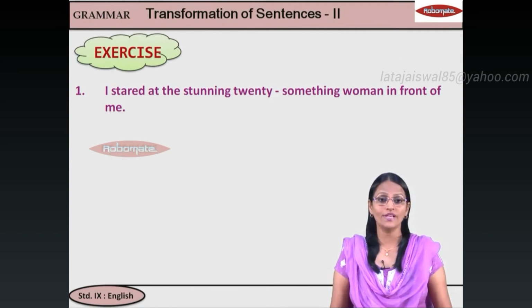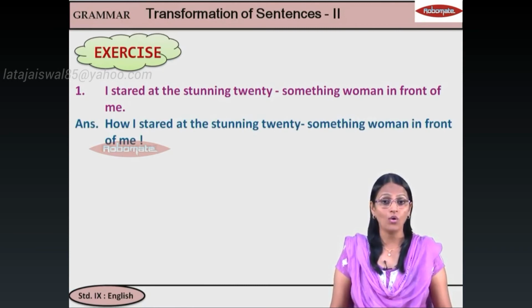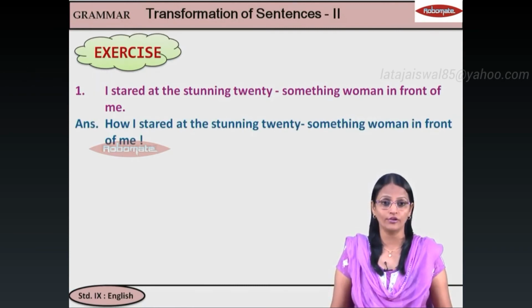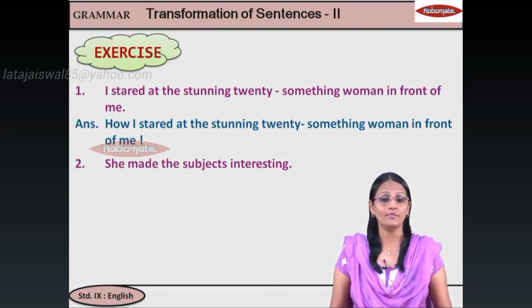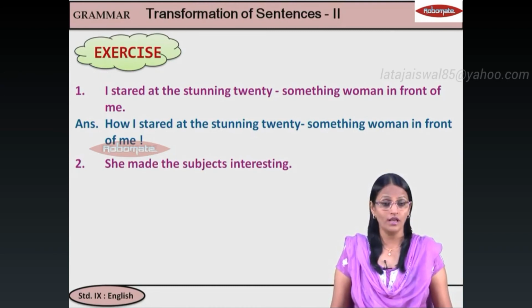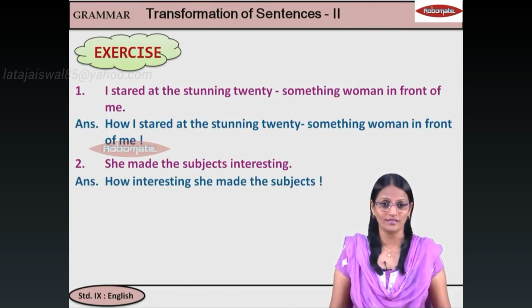Now, here, students, we can't say what I stared. So, you will say how I stared at the stunning 20-something woman in front of me. And remember to put the exclamatory mark. Next, she made the subjects interesting. Again, you can't say what here. You will say how interesting she made the subjects.